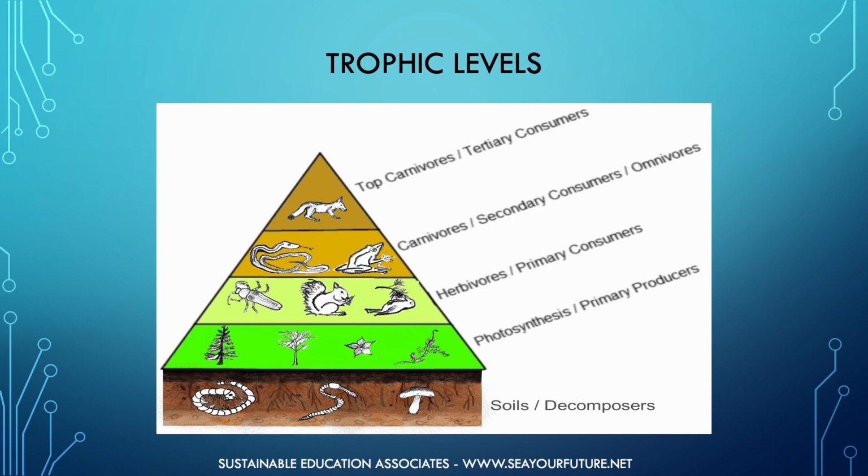Producers, also called autotrophs, constitute the lowest trophic level and make their own food by using energy from the sun to assimilate or use nutrients from the soil and air. The most common example is photosynthesis, in which plants use sunlight to assimilate carbon dioxide and water to produce sugar and oxygen. If an organism is not a producer, then it's a consumer or heterotroph.